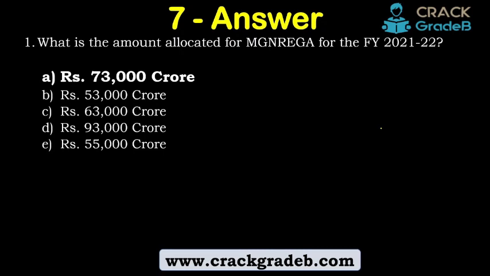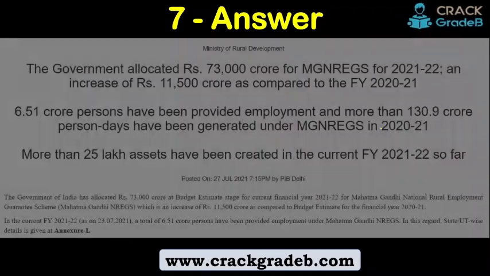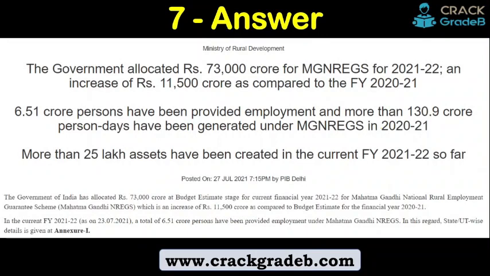What are the other details that we should know while we write a descriptive paper? Let's look at that. The government allocated rupees 73,000 crore for MGNREGA for 2021-22, an increase of 11,500 crore as compared to financial year 2021, right?